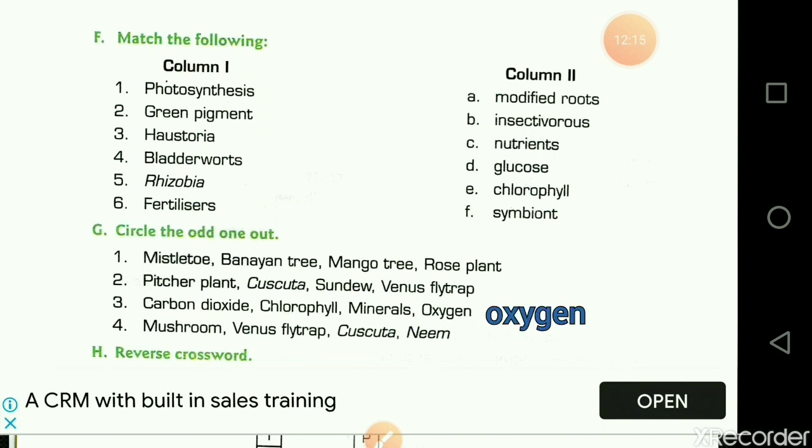Mushroom, Venus flytrap, cuscuta and neem. Mushroom, Venus flytrap and cuscuta have a heterotrophic mode of nutrition, and neem is an autotroph. So neem is the answer. I hope you all got it and are clear about the answer. So please students, go through this lecture, go through the question answer session and do it in your copy. Thank you.